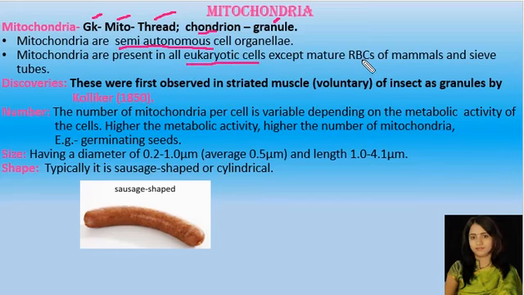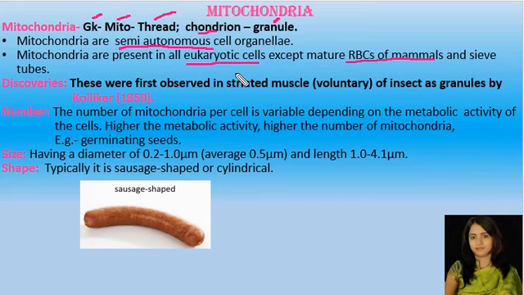These mitochondria are present in eukaryotic cells except mature RBCs of the mammals. The mature RBCs, that is red blood corpuscles, do not have mitochondria, and also the sieve tubes of phloem tissue. The phloem is a food conducting tissue. Here it is made up of different types of elements, of which the sieve tubes are involved in the conduction of food. In these cells also the mitochondria are absent.